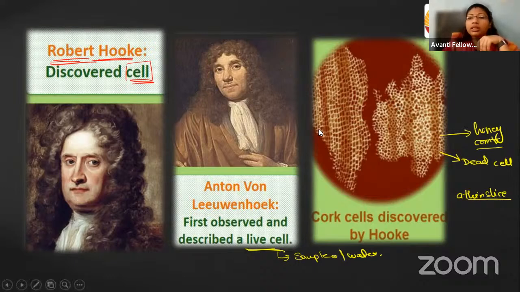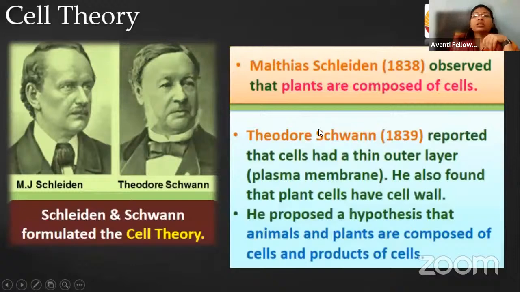Okay, then. So let's move further. As we know about the cell, some specific theories are given. The first theory for the cell is given by Schleiden and Schwann. These are two different persons who made their discoveries in two different fields, right?